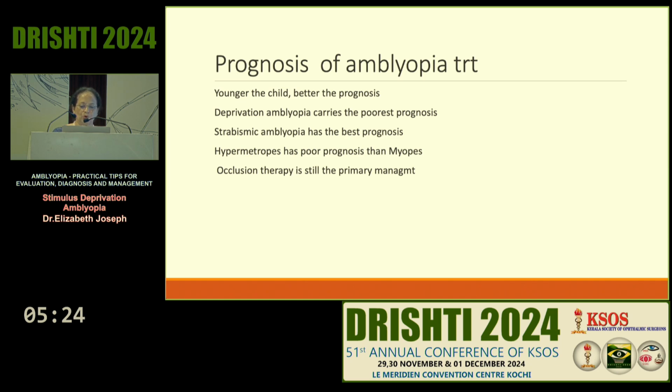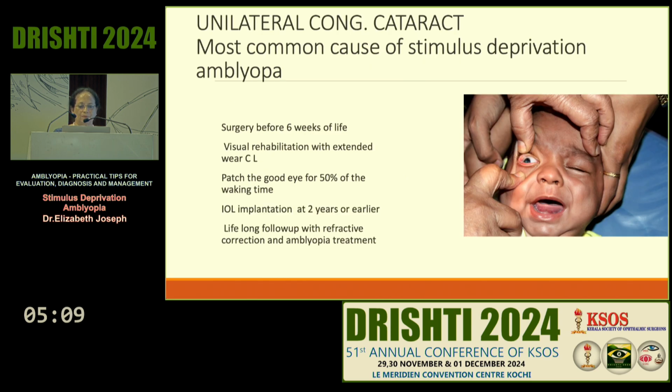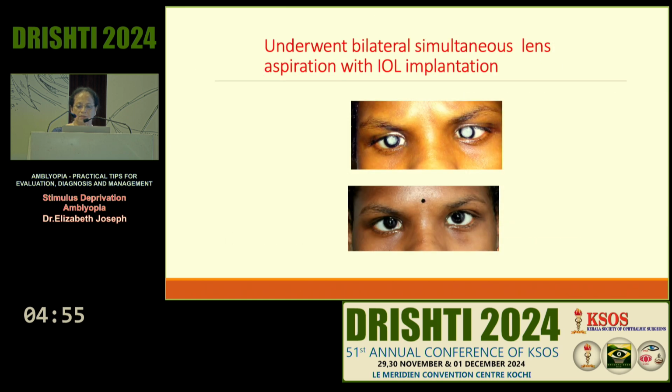Hypermetropes have a poorer prognosis than myopes because myopes can see at near, and so there will not be much amblyopia, but hypermetropes are not able to see for near and distance. And occlusion therapy is still the primary management of amblyopia. See, unilateral congenital cataract is the most common type of stimulus deprivation amblyopia, and surgery has to be done before 6 weeks, then intraocular lens implantation later and contact lenses immediately.